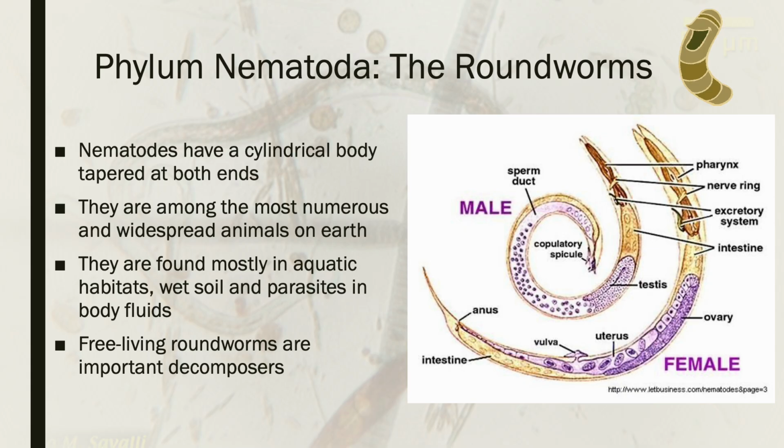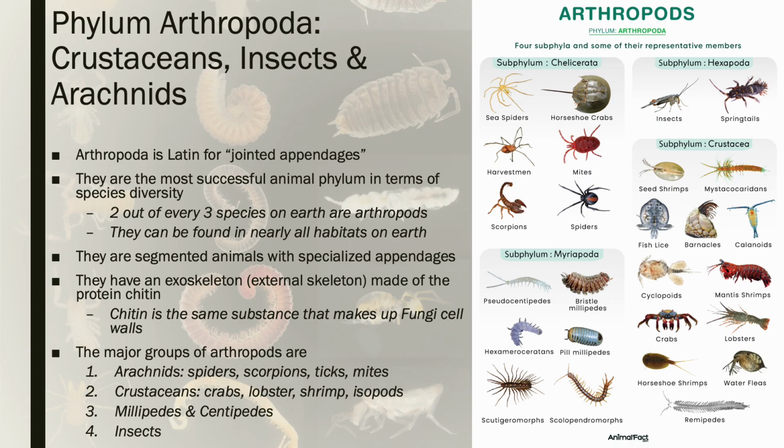And the nematodes, if you've ever watched SpongeBob, a couple of episodes, the nematodes invaded Bikini Bottom and ate everything in sight. Those weren't fish, those were actually a type of roundworm. So these are worms that have cylindrical bodies, tapered at both ends, and they're among the most numerous and widespread animals on Earth. So there are a lot of these. They're found mostly in aquatic habitats and wet soil, and a lot of these are very notorious parasites. But the non-parasites, or the free-living roundworms, are extremely important decomposers.